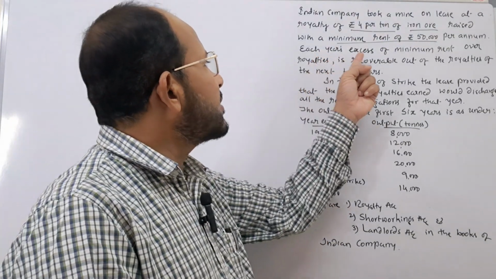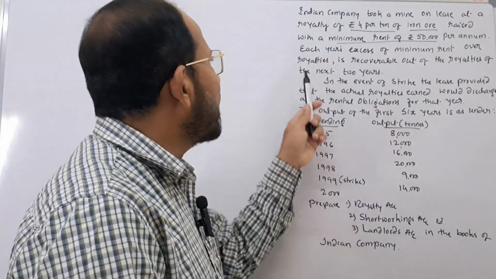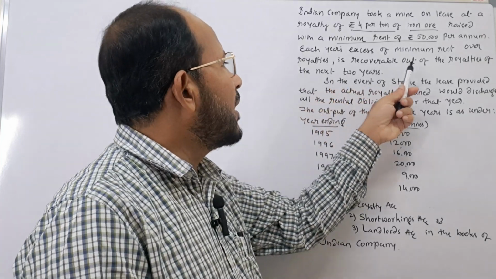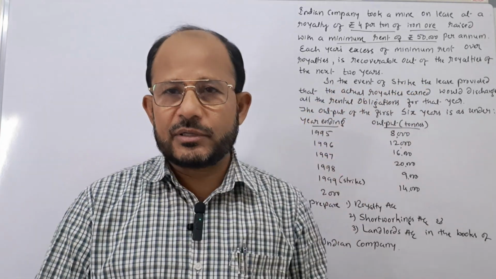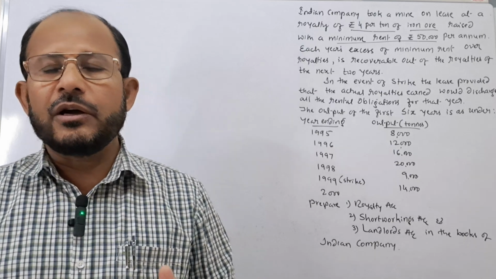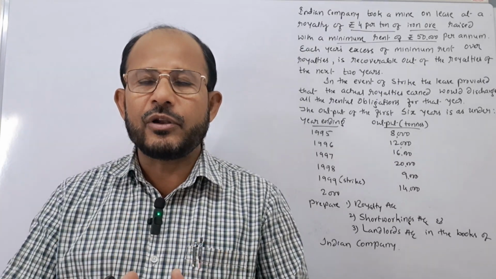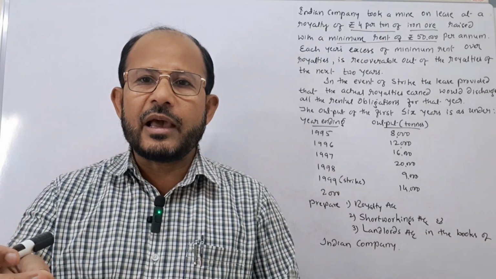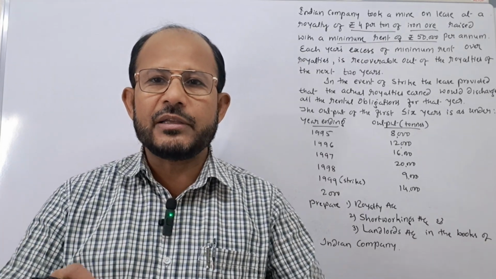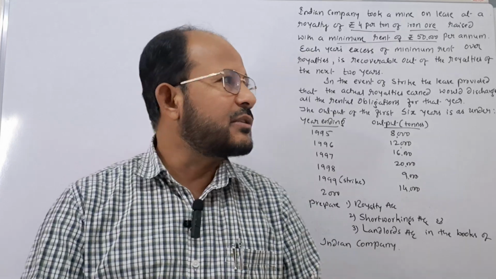Next one is each year's excess of minimum rent over royalties is recoverable out of the royalties of the next 2 years. This information is given with regard to the short workings. In case there is a short working in a particular year, such short working can be recovered out of the excess royalties of the next 2 years.